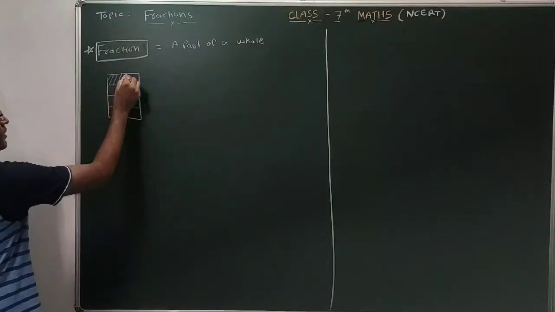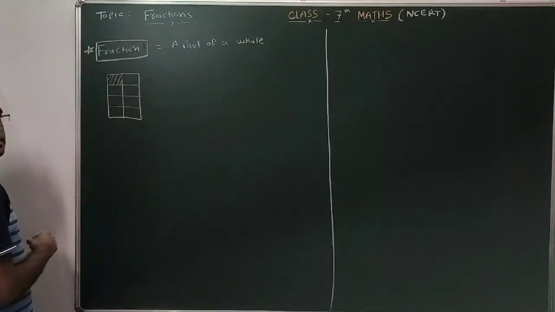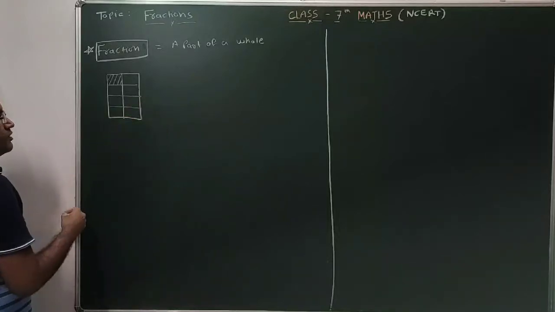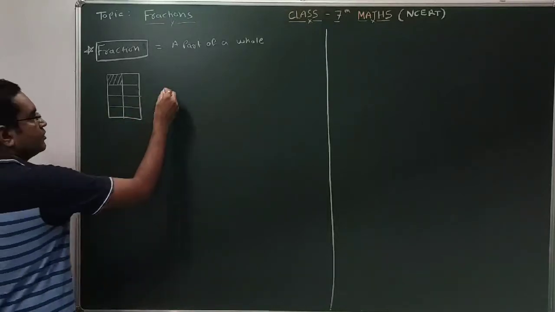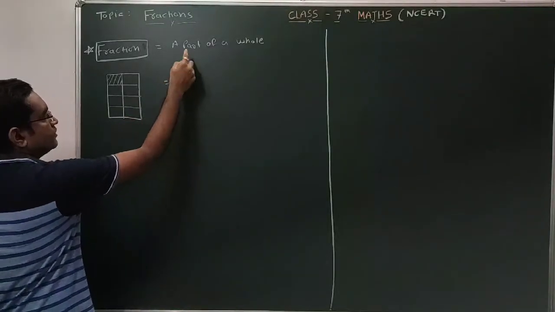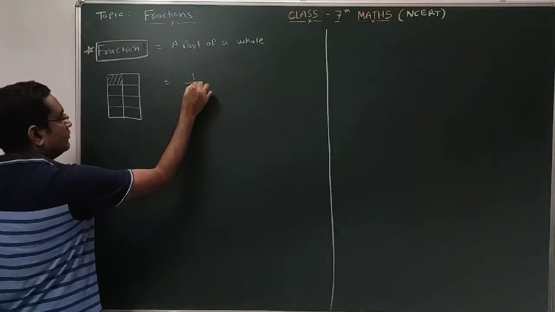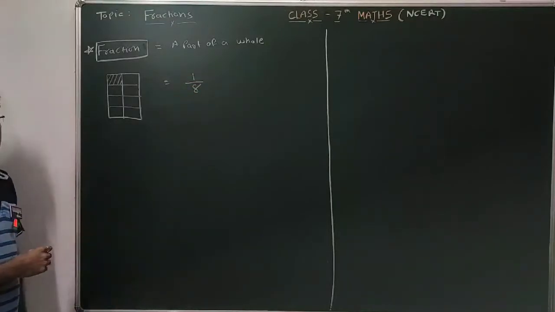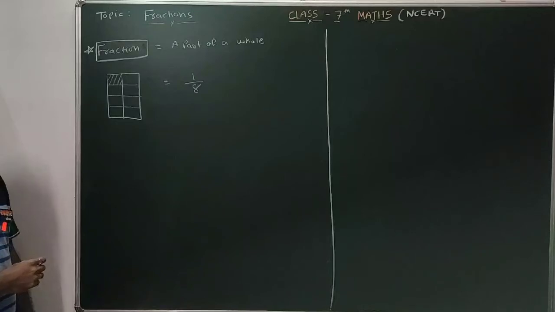For example, let us consider this chocolate, in which a total of 8 pieces are there, and out of these 8 pieces, if we are eating one piece, it will represent one part of a whole chocolate, which consists of 8 parts. So it's 1 by 8. Clear? So this is known as fractions.